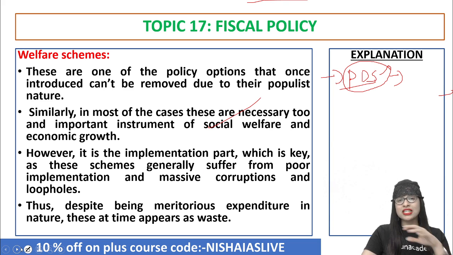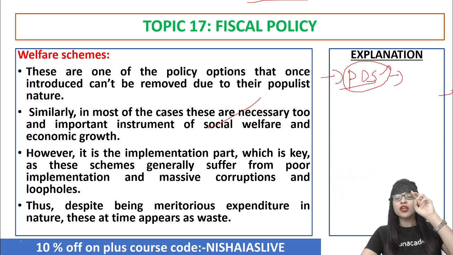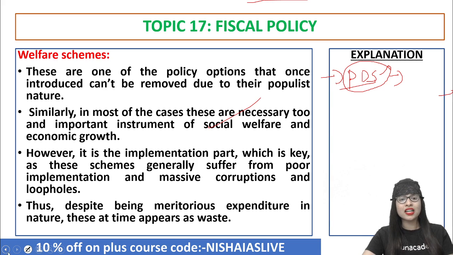Because let's say, for example, the government has allotted 100 crore for one particular welfare scheme. But out of that 50 crore may be spent, or let's say 60 may be spent, and the remaining 40 will go into the pockets of the so-called people. So what happens automatically again? The complete agenda or target gets lagged.